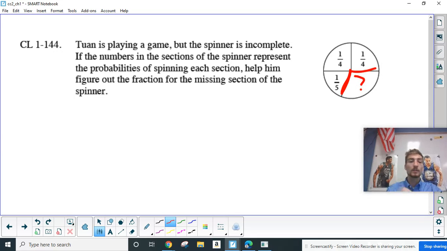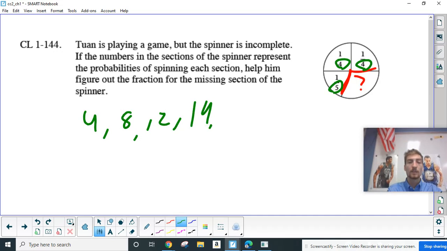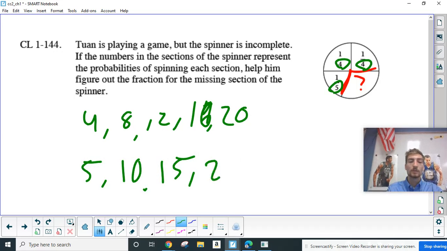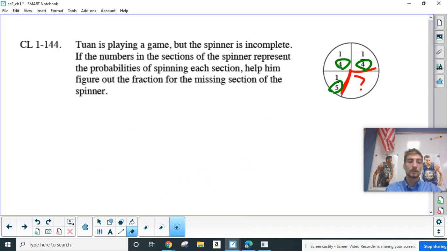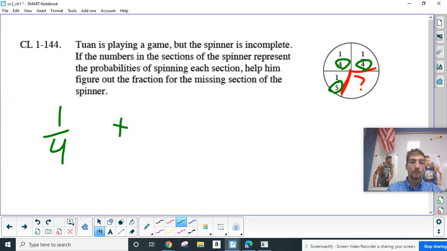All right, so what I'm going to do is look for first a common denominator. And if I have 4 and 5, well, let's see, the factors of 4, that's going to go to 20. The factors of 5, ooh, that also goes into 20. So I'm going to make these fractions out of 20. So here I have 1/4, and then I have 1/4, and then I have 1/5.